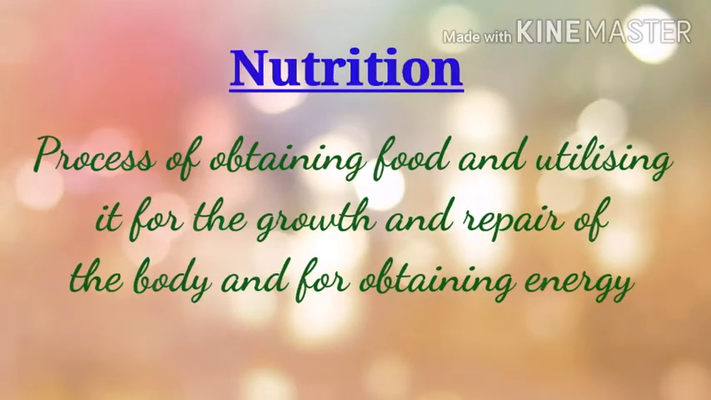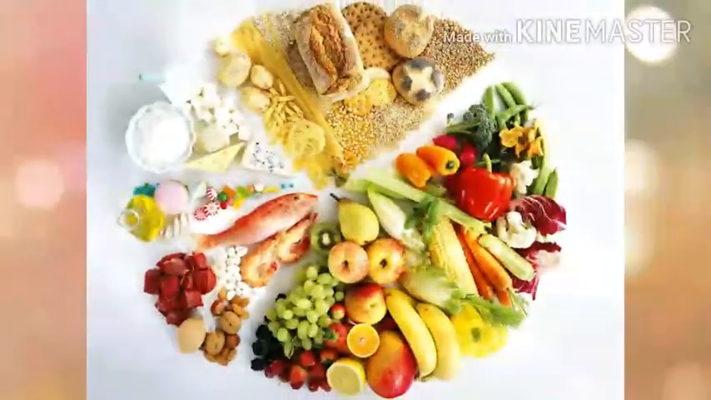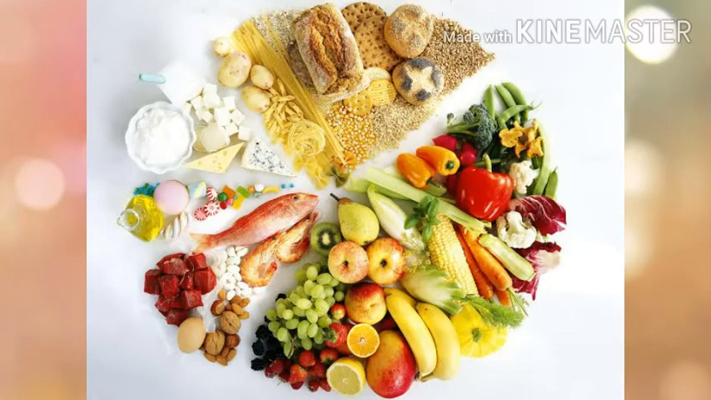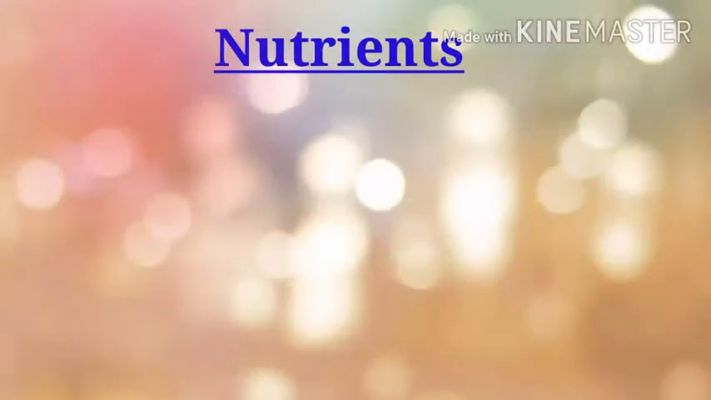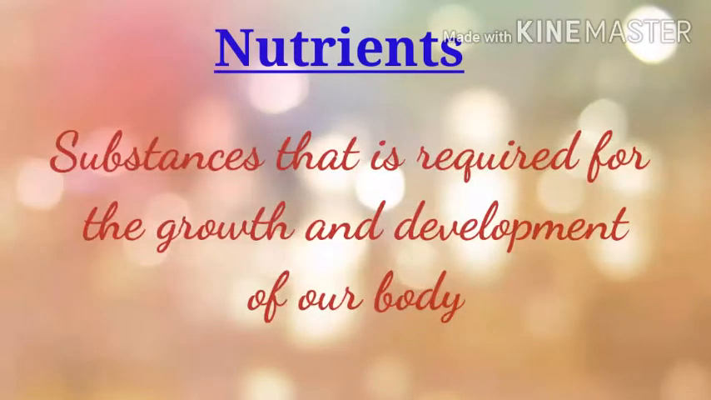for obtaining energy. The food we eat contains the substances that are required for the growth and development of our body. These substances are called nutrients. What are nutrients? The substances contained in the food which are essential for the growth and development of the body are called nutrients. You have studied the 5 types of nutrients earlier, no?